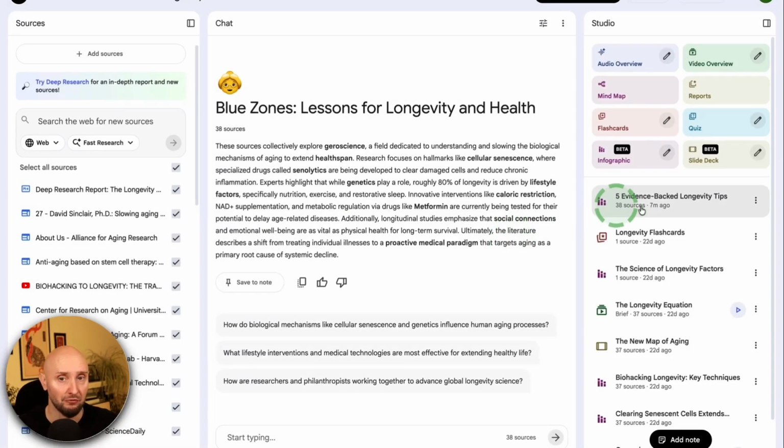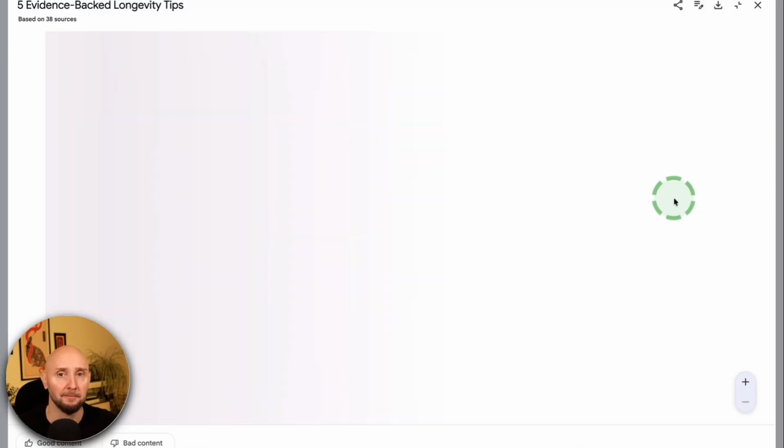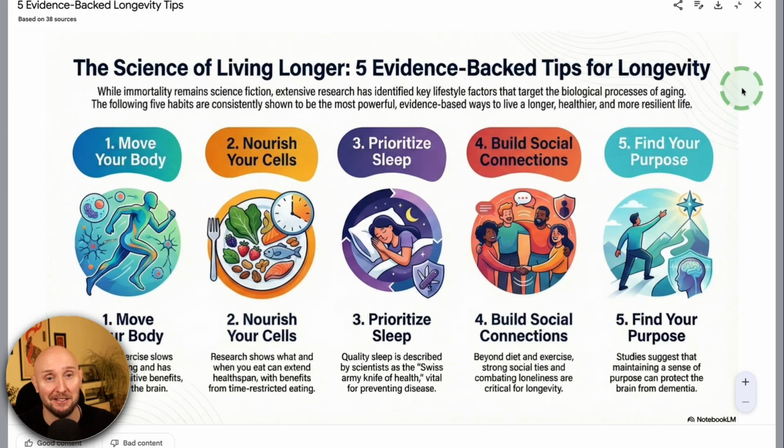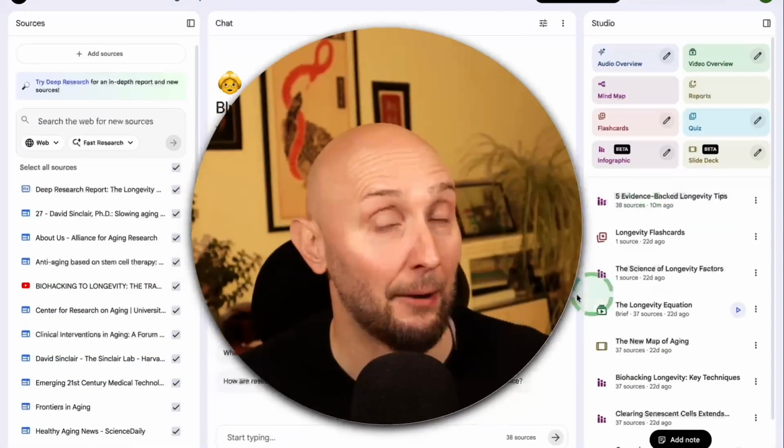Now our infographic is ready. Let's click and see what it looks like. And that looks pretty awesome. That's quite impressive, right? And you can just download this right here to your computer and use it as you want. Now, it doesn't stop there.